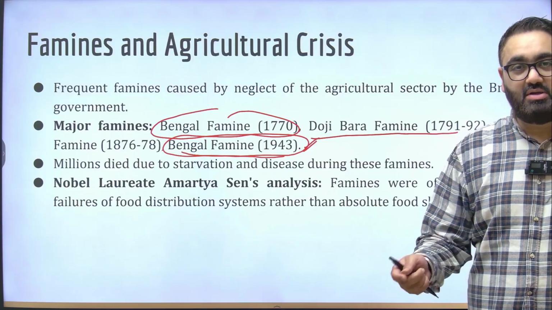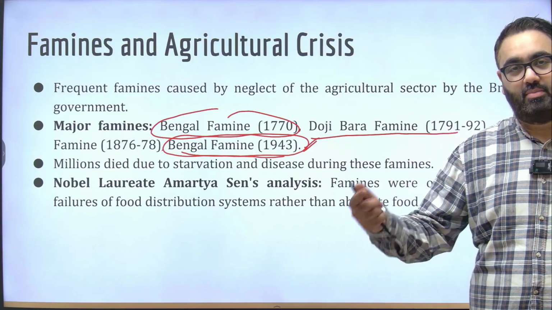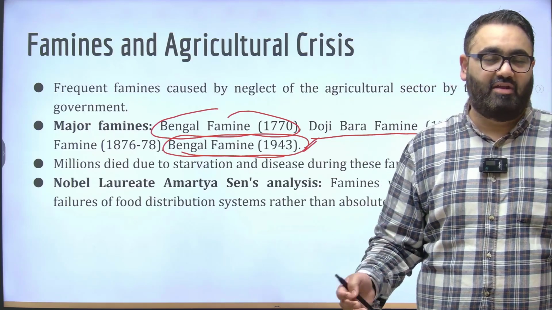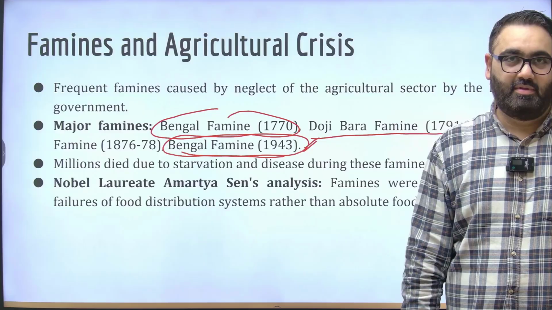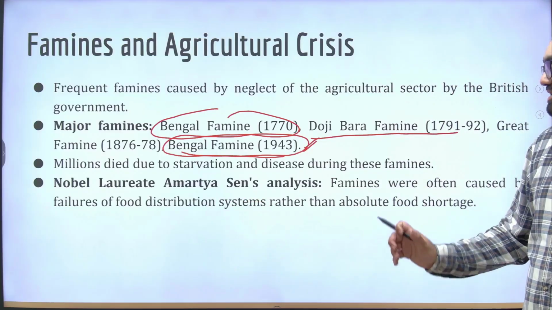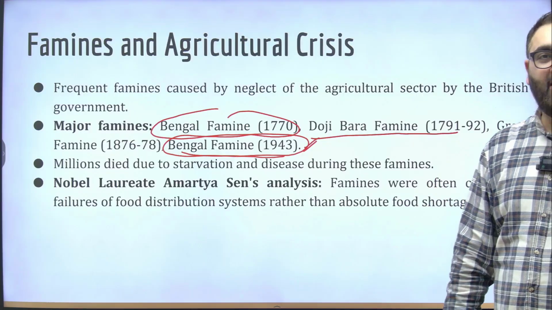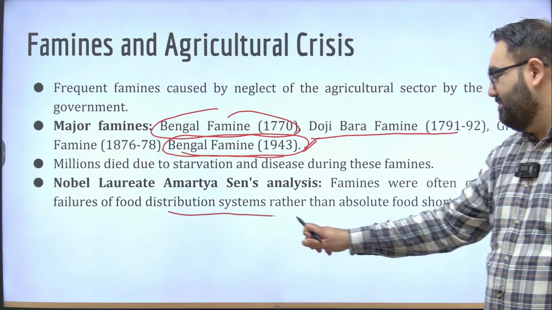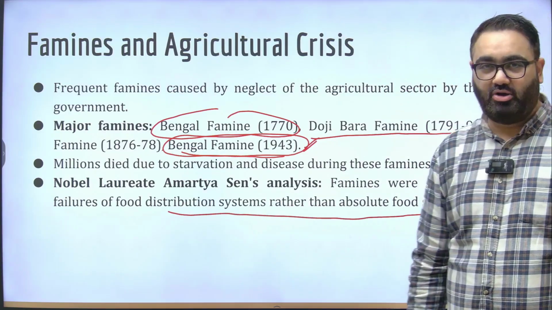And that was because the British had their own ulterior motives and they were not concerned about the well-being of the general population or the farmers in India. Amartya Sen, the famous Nobel Prize winner, famously analyzed that famines were often because of the failure of the food distribution system rather than an absolute food shortage. That was his view.